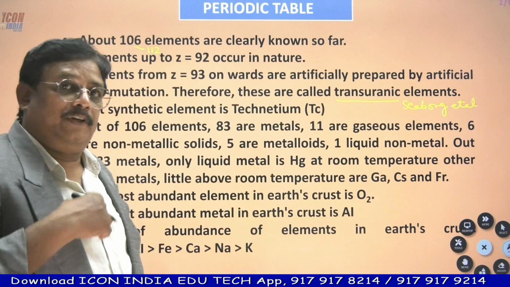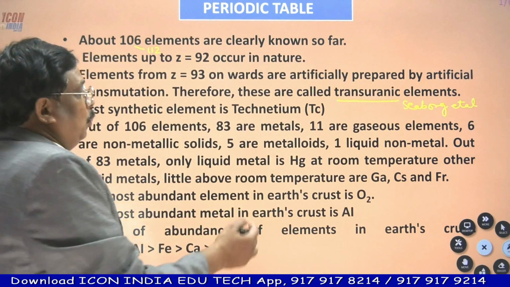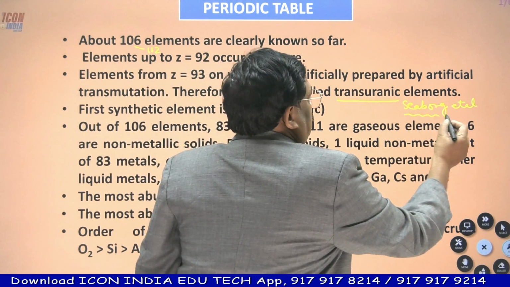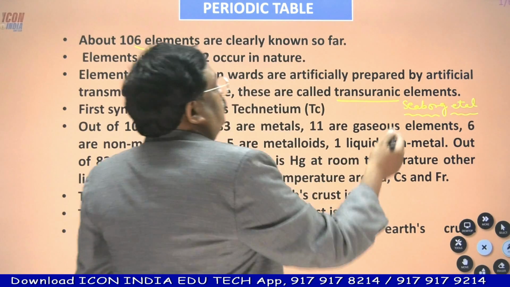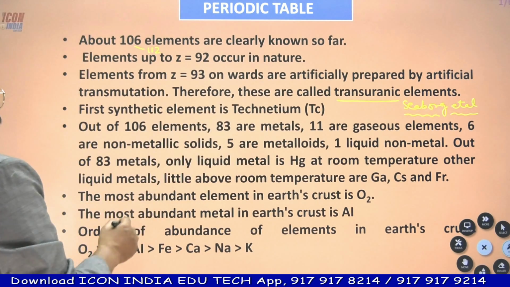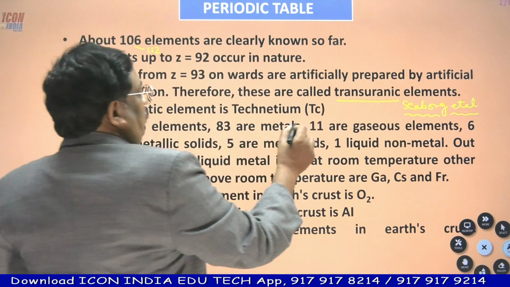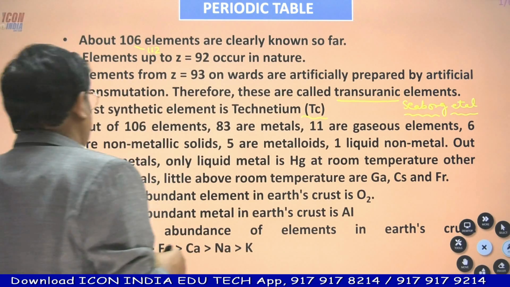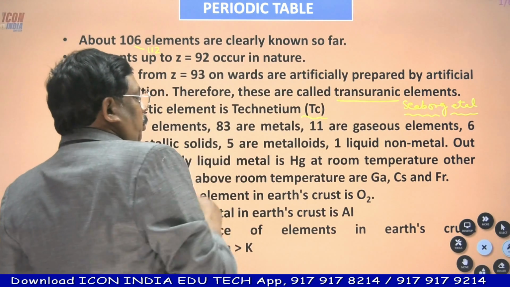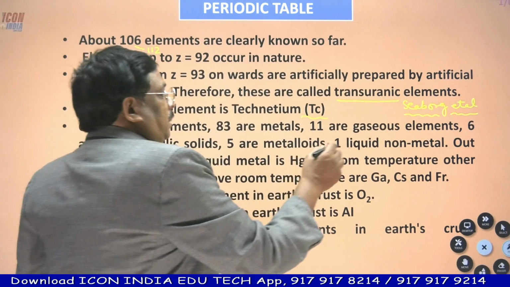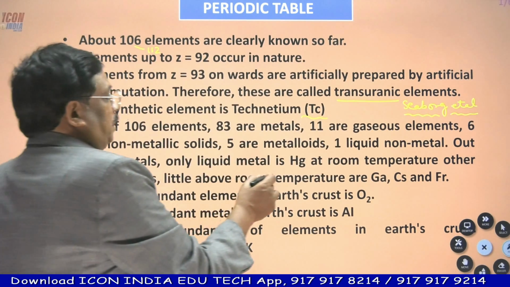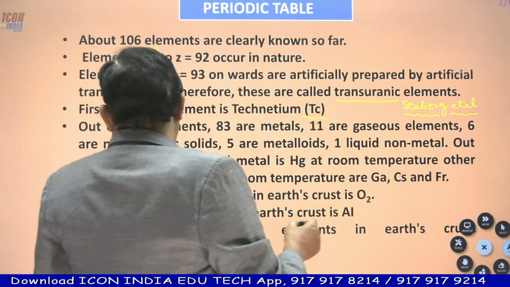So elements coming after uranium, after 92, are known as transuranic elements, many of them made by Seaborg and his associates, Seaborg et al. The first synthetic element is technetium. The first synthetic d block element is technetium. Out of all these elements, many of them are metals, more than 83 are metals. 11 are gaseous elements, 6 are non-metallic solids, 5 are metalloids, 1 liquid non-metal.